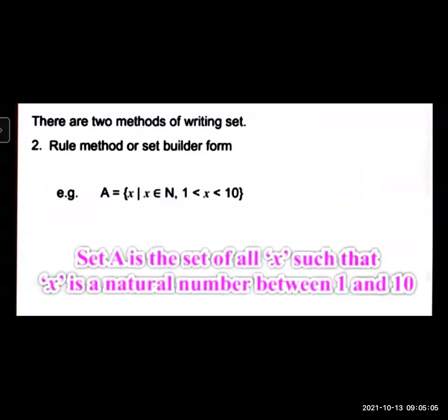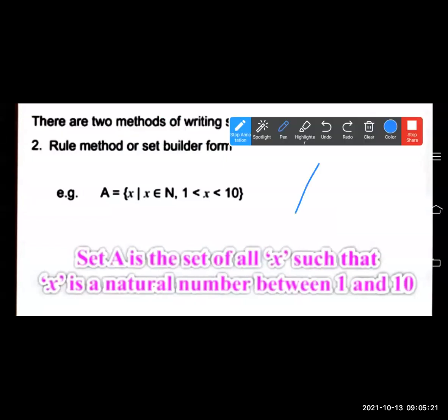A is equal to the set of all x such that, where the vertical bar, or slant you can say, means such that, x belongs to natural, x is an element of natural numbers, and 1 less than x less than 10. This way, this is the set. Okay, and this way you have to write down your set.